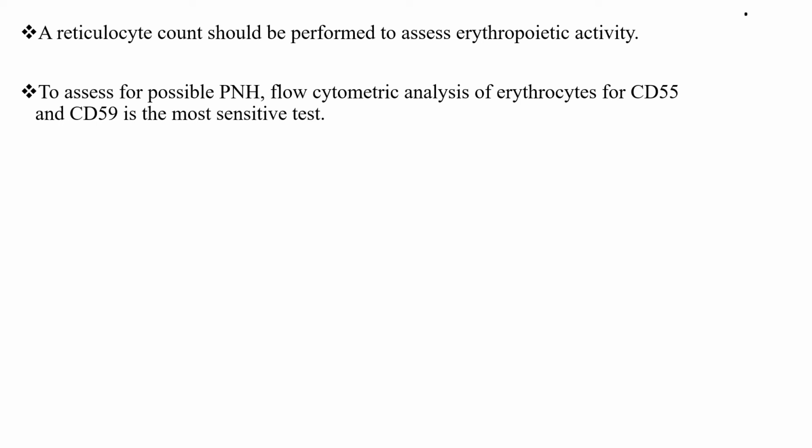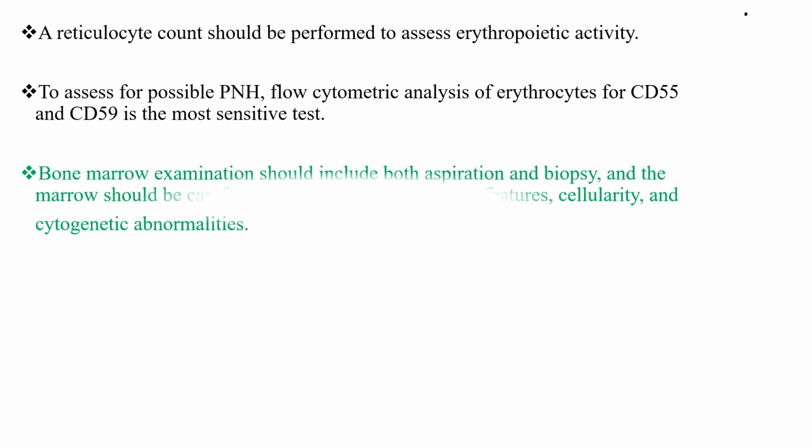To assess for possible paroxysmal nocturnal hemoglobinuria, flow cytometric analysis of erythrocytes for CD55 and CD59 is the most sensitive test. Bone marrow examination should include both aspiration and biopsy, and the marrow should be carefully evaluated for morphologic features, cellularity, and cytogenetic abnormalities.